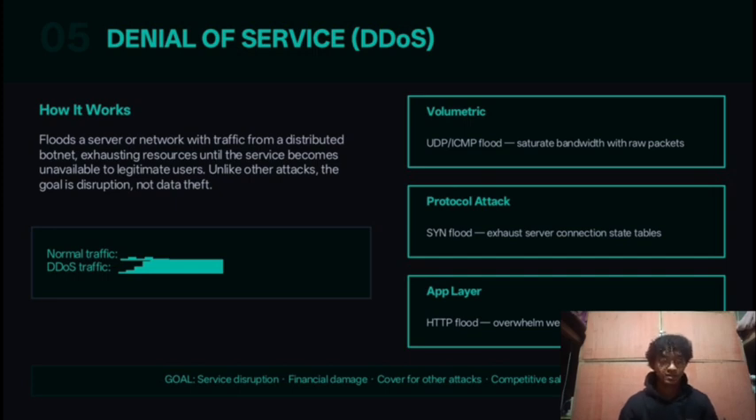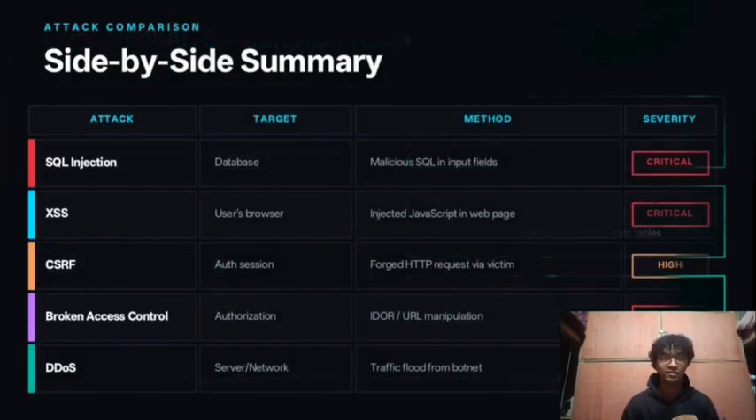The last attack type is DDoS, or distributed denial of service. This one is different from the others. The goal is not to steal data, it is to crash the website. So the attackers use thousands of hacked devices called a botnet to send requests to a server at the same time. The server gets overwhelmed and goes down, so nobody can use it anymore.